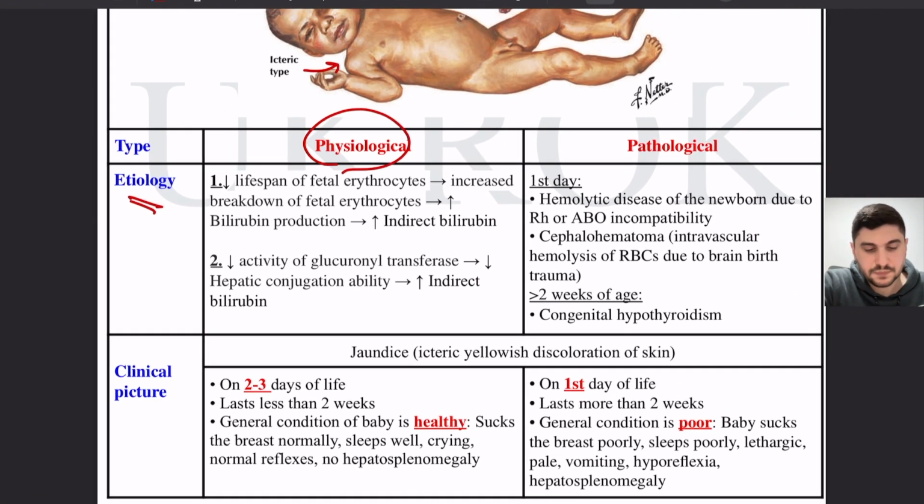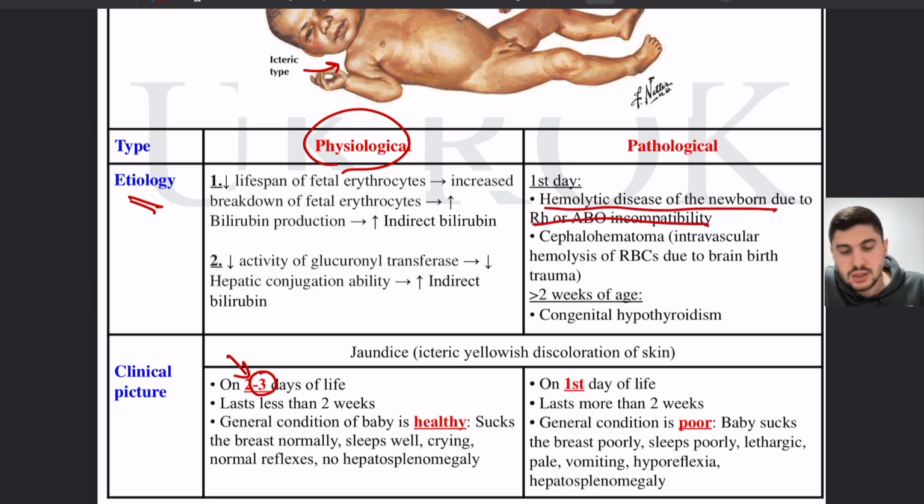Physiological jaundice, here you can see why it happens, but I'm interested in when it happens. Physiological jaundice happens on the third day of life, okay? Meaning on the third day of the newborn's life, it can happen, or it cannot happen at all, but if it happens, then it happens on the third day of life, not before. In contrast to pathological jaundice caused by